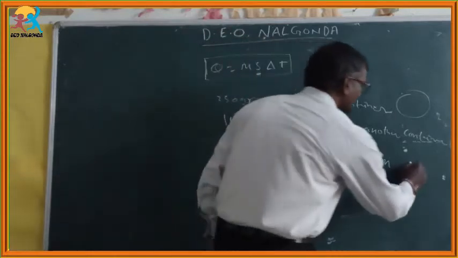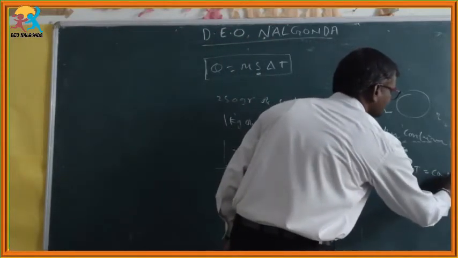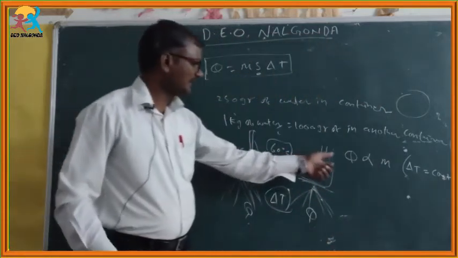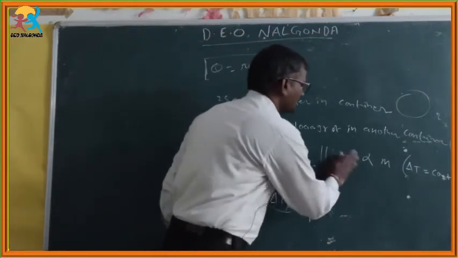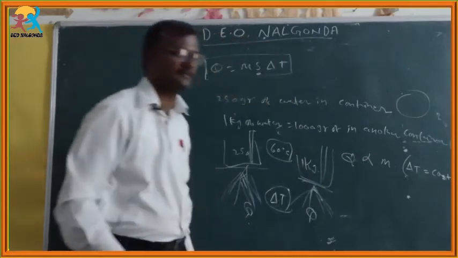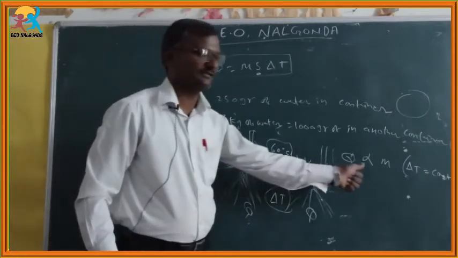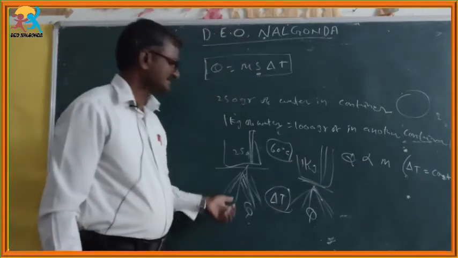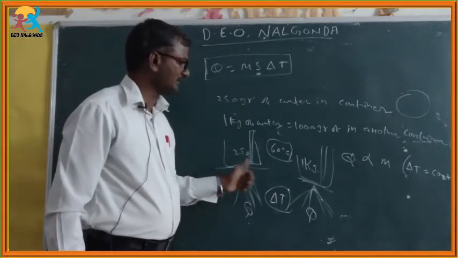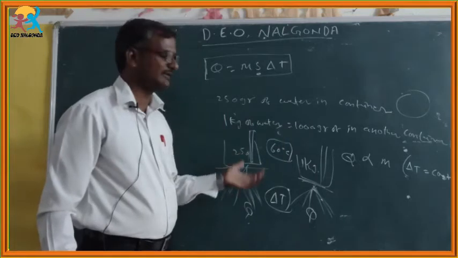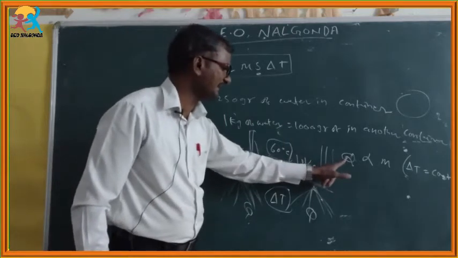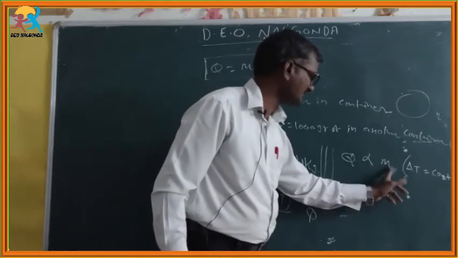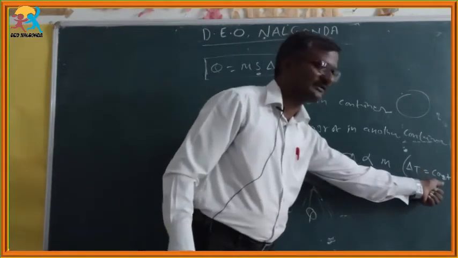At this moment, delta T is constant. Here, the supplied heat energy Q is directly proportional to the mass of the substance. If the mass of the substance increases, for the same rise in temperature it takes more time and requires more supplied heat energy. That's why Q is directly proportional to the mass of the substance, where delta T is constant.